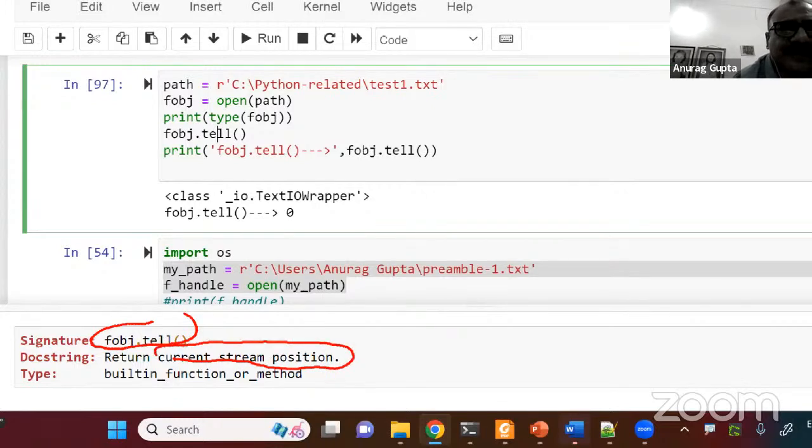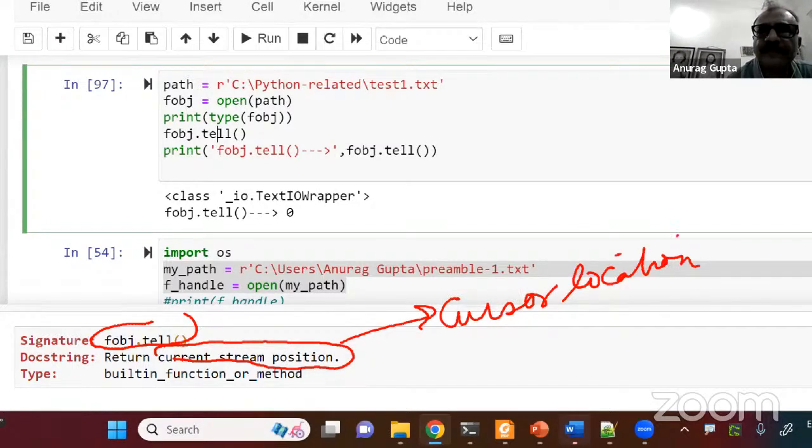Whenever you open a file, either for reading or for writing or for appending, it creates what is called a file stream. So the current stream position is nothing but your cursor location.